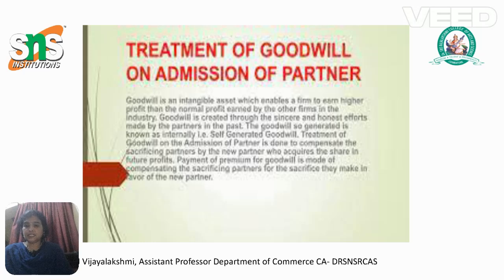P is the purchase price of the target company, A is the fair market value of assets, and L is the value of the liabilities at fair market. So this is how we calculate by applying the formula.